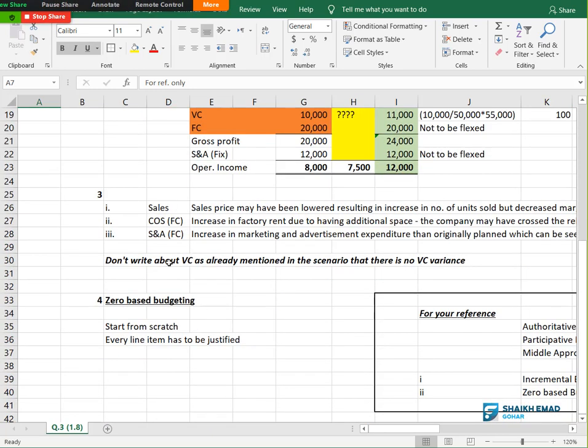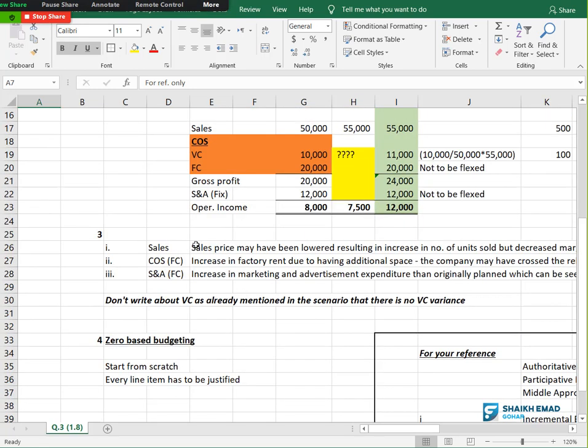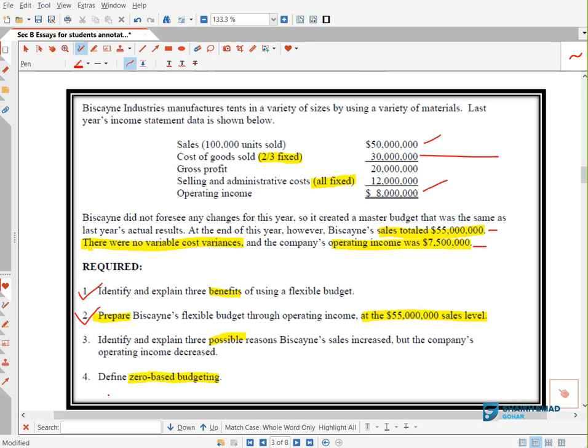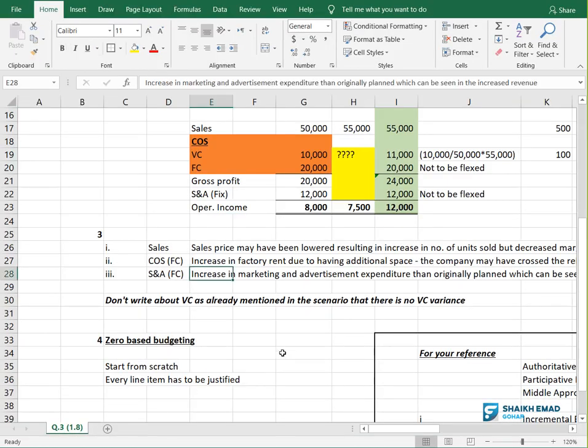Question number 3 is very simple. You will read through it later on. They are asking you to identify and explain 3 possible reasons why sales have increased but the company income has decreased. You can have numerous possible reasons. Let me show you some of them which we have here.